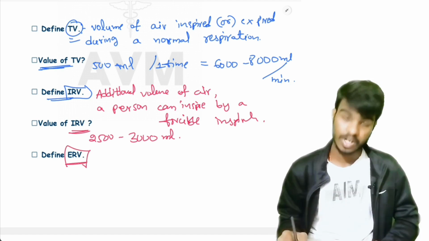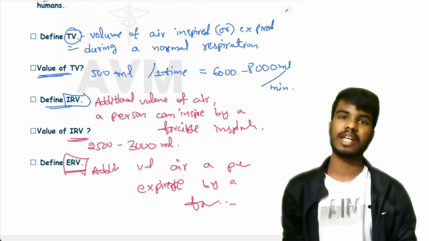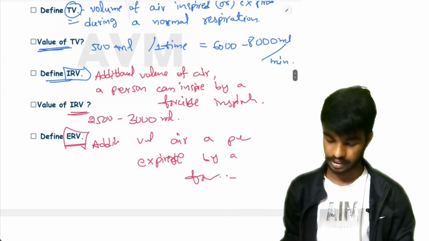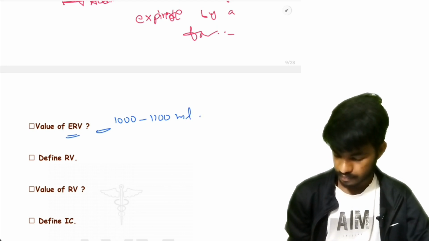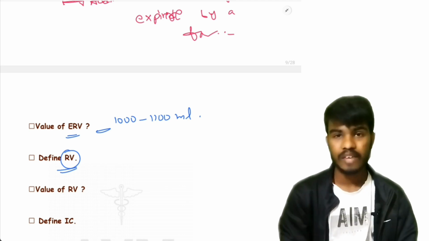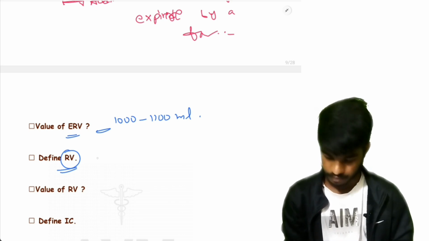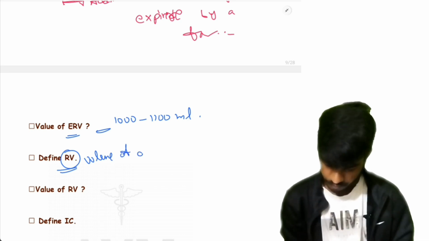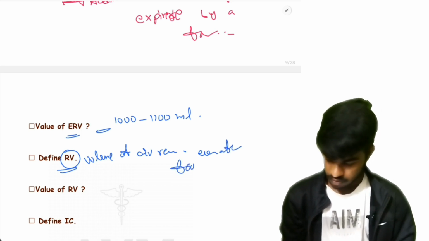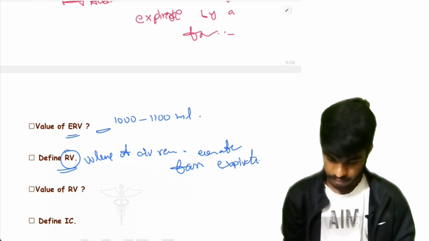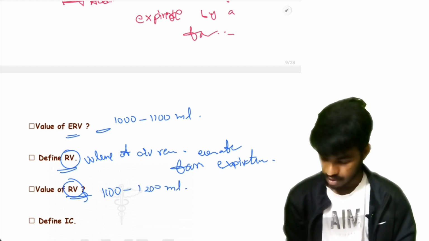And define ERV. What is ERV? Expiratory reserve volume. Here ERV means additional volume of air expired by forceful expiration. And the value of ERV is 1000 to 1100 ml. And define RV. RV means residual volume. The volume of air remaining in lungs even after forcible expiration is called residual volume. And the value of RV is 1100 to 1200 ml.